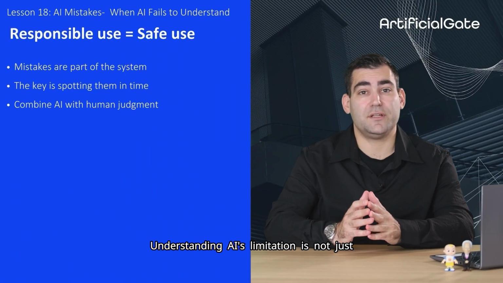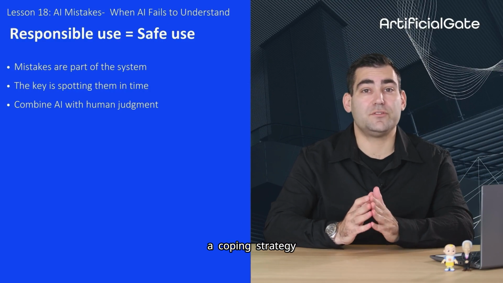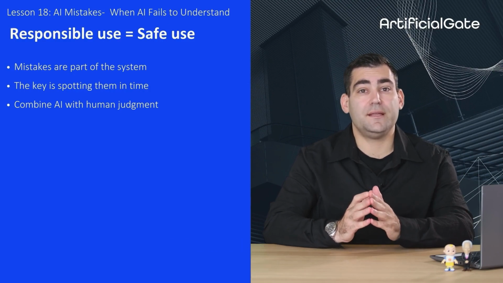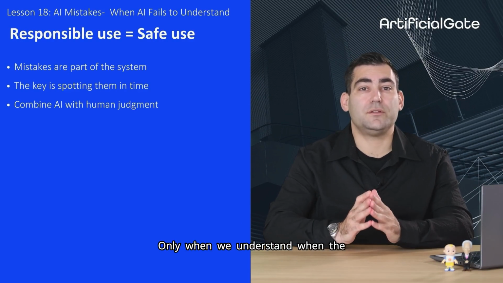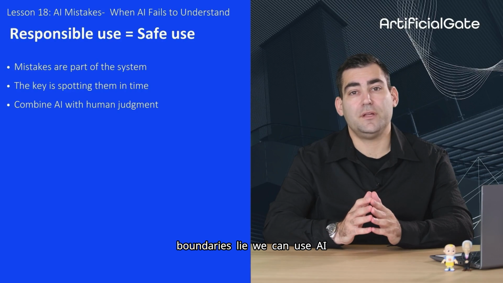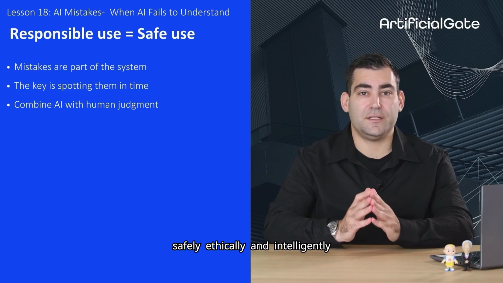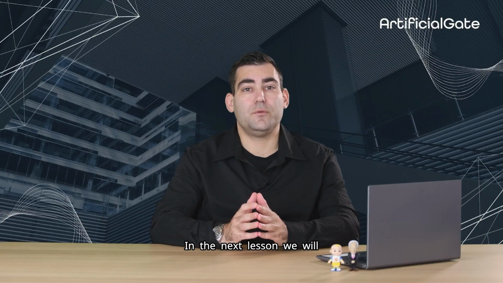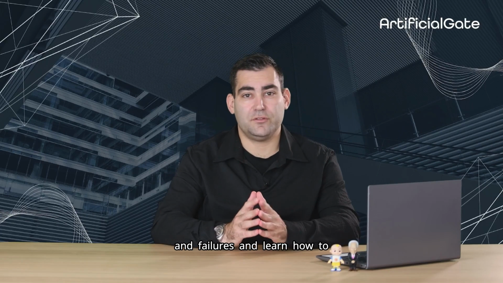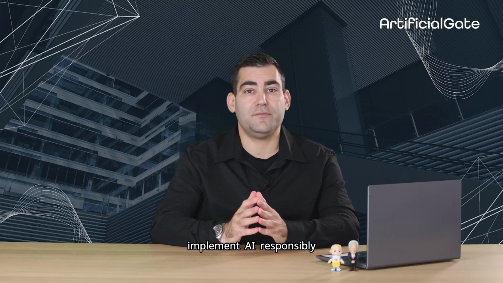Understanding AI's limitations is not just a coping strategy. It is a condition for responsible usage. Only when we understand where the boundaries lie can we use AI safely, ethically, and intelligently. In the next lesson, we will review real-world case studies, both successes and failures, and learn how to implement AI responsibly.